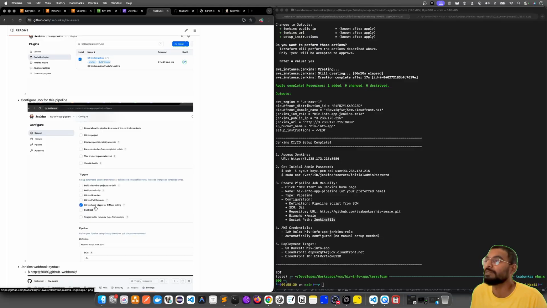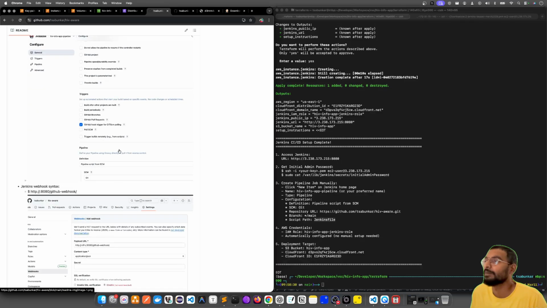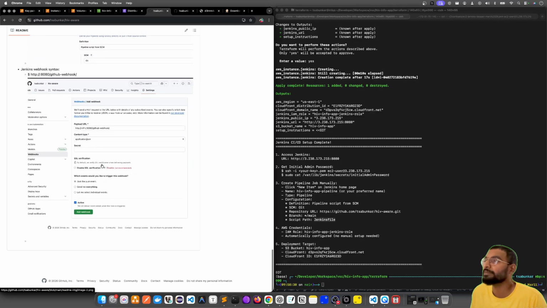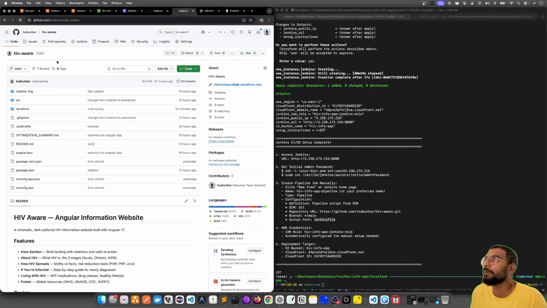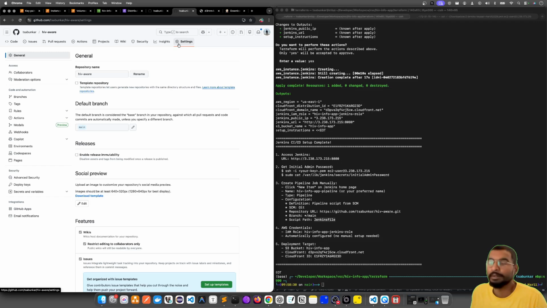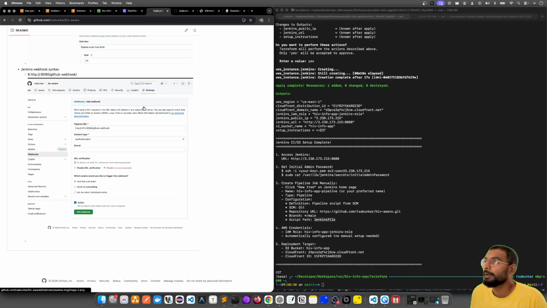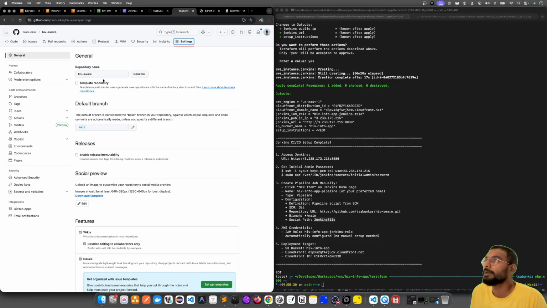So that is the first step, and then the configuration job for the pipeline. I think I've selected that while creating the pipeline itself, the GitHub hook trigger for SCM part. Now the payload URL. I'll quickly go to my Git repository and webhooks.